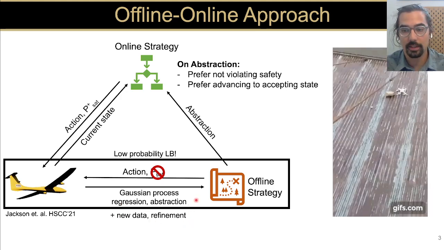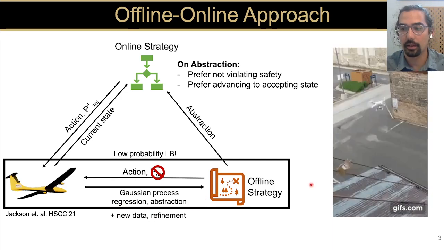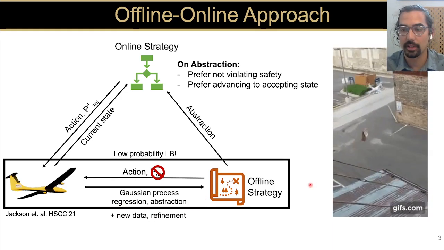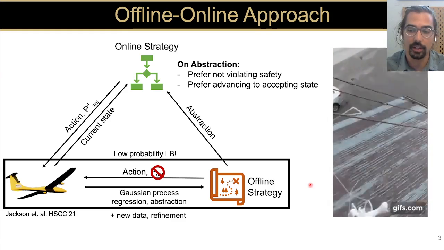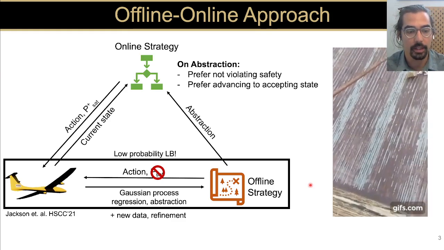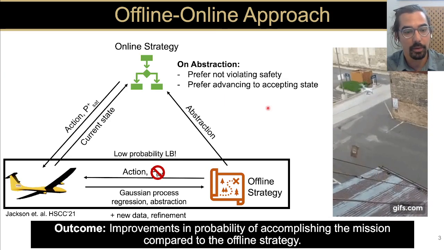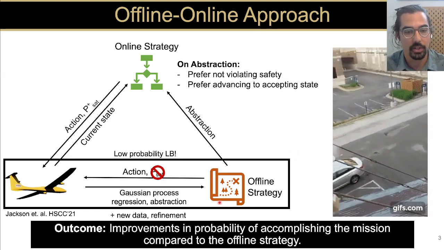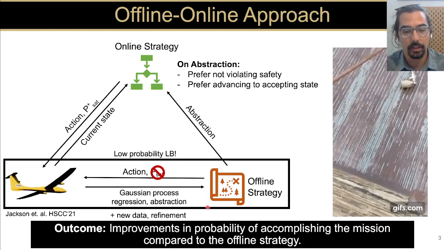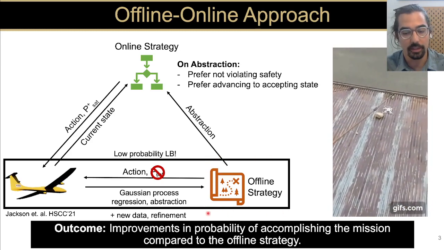Now, in doing so, we can start to think about doing safety critical control for complex missions for autonomous systems in very challenging environments. And preliminary results show that doing this offline then online approach improves the probability of accomplishing this mission when compared to just using the offline strategy.